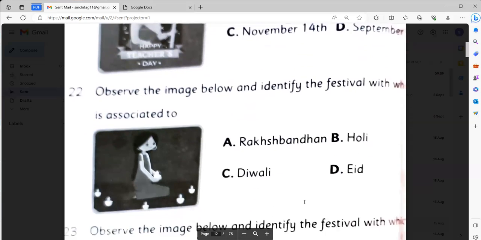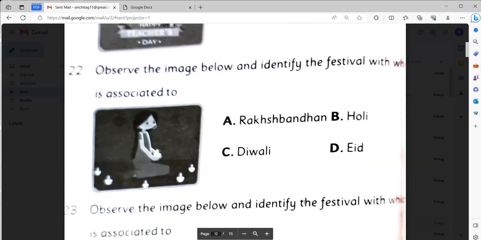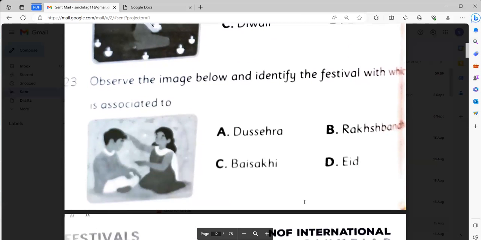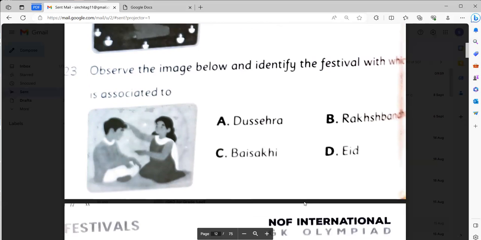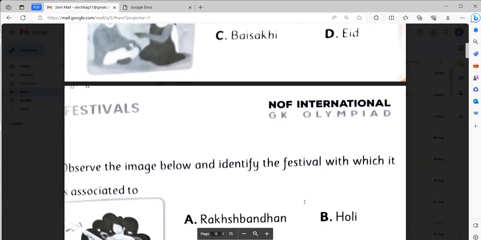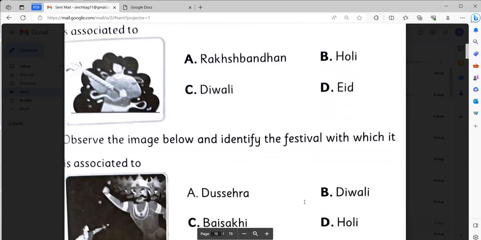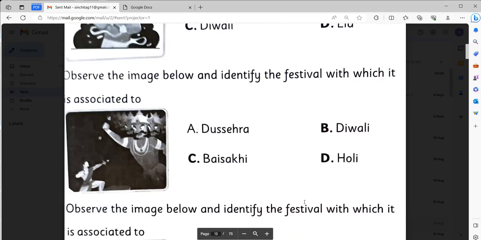Observe the image below and identify the festival with which it is associated to. It will be Diwali. Observe the image below and identify the festival with which it is associated to. It will be Raksha Bandhan. Observe the image below and identify the festival with which it is associated to. It will be Diwali.